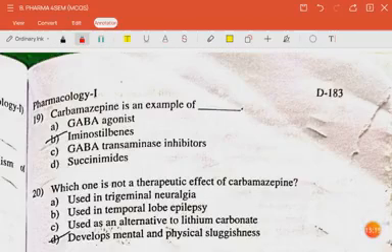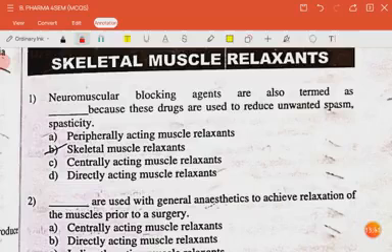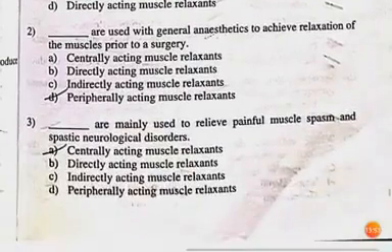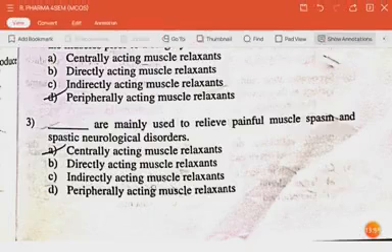Next question is carbamazepine is an example of immunostimulants. The next question is which one is not a therapeutic effect of carbamazepine? So, develops mental and physical sluggishness is not a therapeutic effect of carbamazepine. Next question is neuromuscular blocking agents are also termed as dash because these drugs are used to reduce unwanted spasm, skeletal muscle relaxants. The next question is dash are used with general anesthetic to achieve relaxation of the muscles prior to a surgery. The answer is